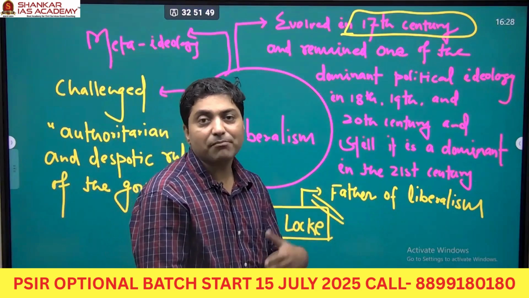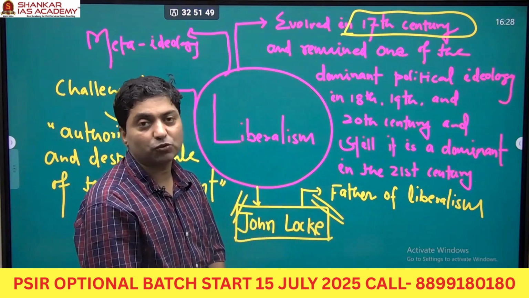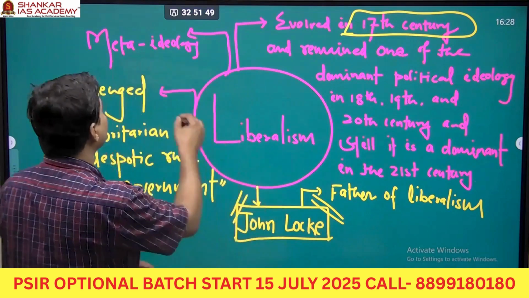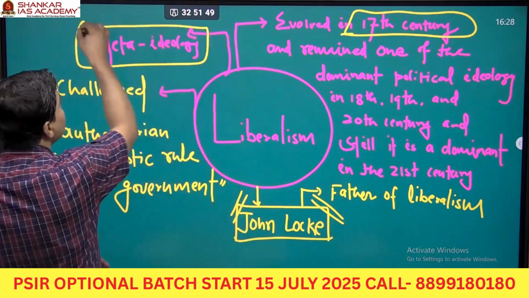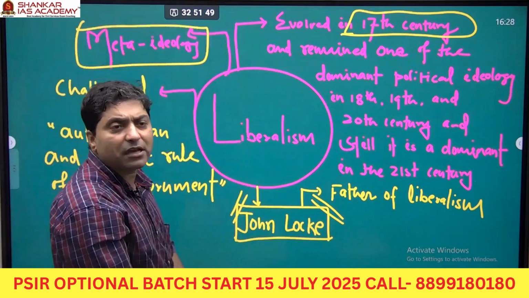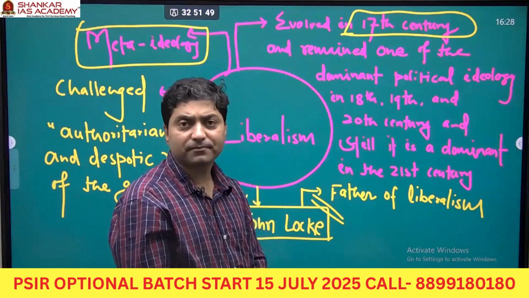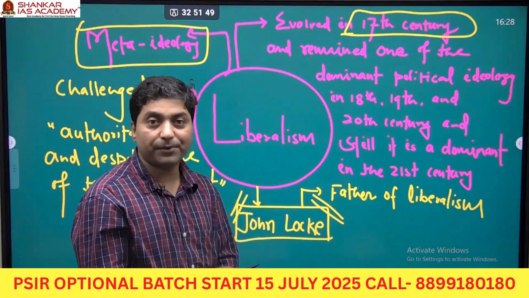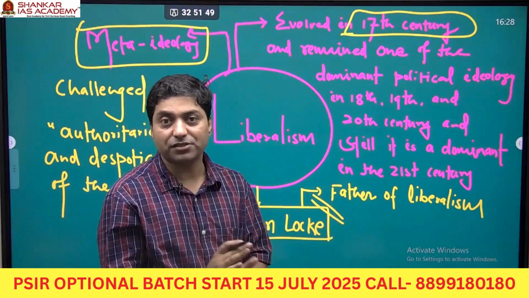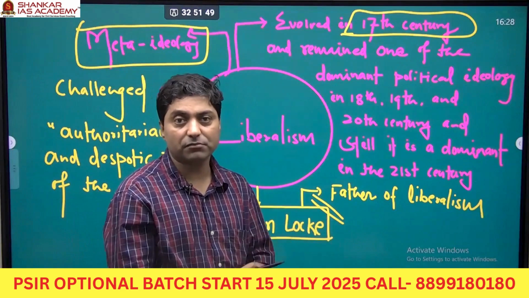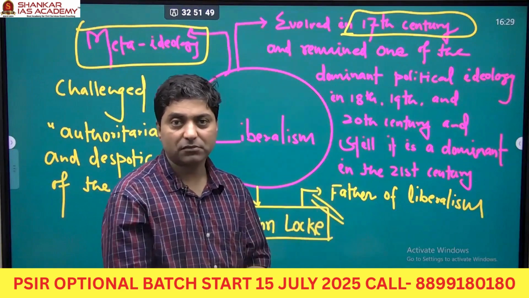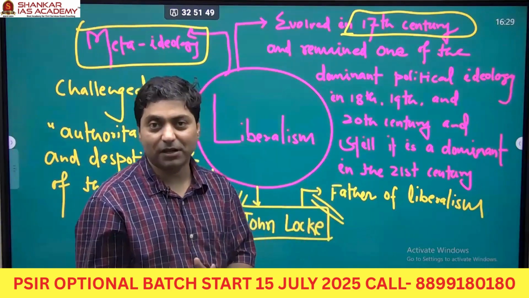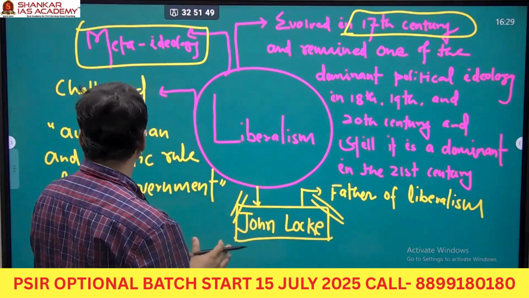This is a meta ideology, meaning a big ideology, and there are several variants of liberalism: classical liberalism, modern liberalism, neoliberalism, ultra-liberalism.